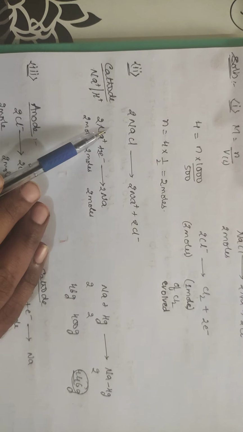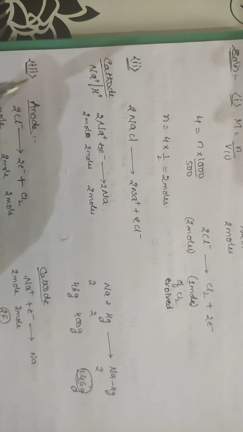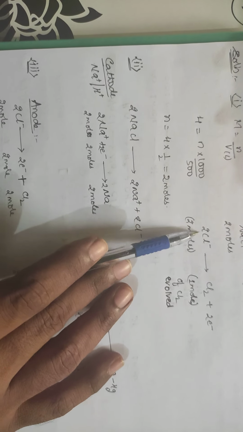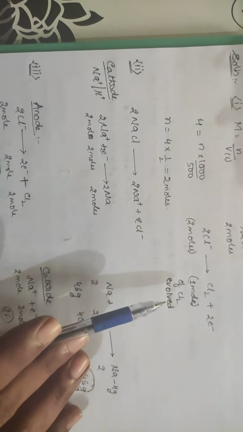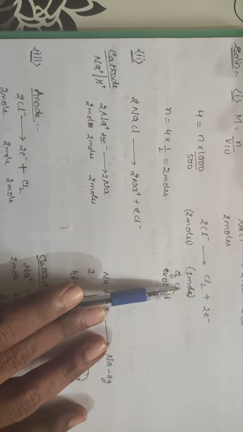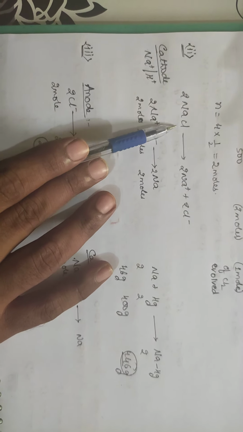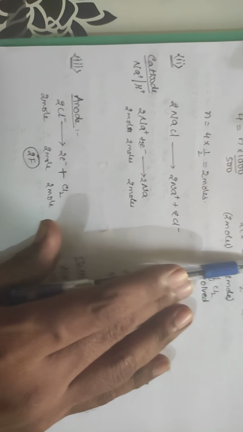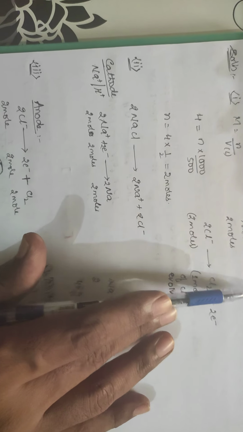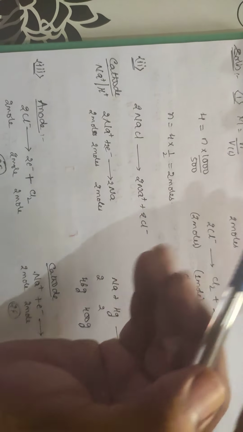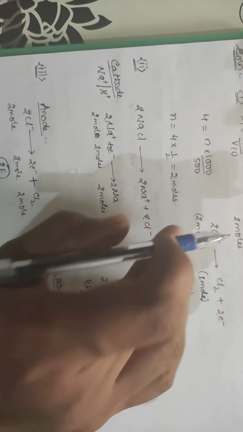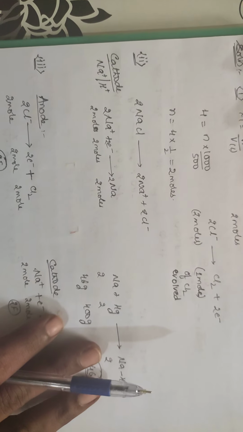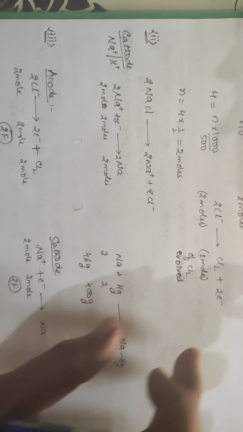Second question is NaCl. You are taking 2 moles of NaCl, so you will be getting 2 moles of Cl minus. 2 moles of chloride forms 1 mole of chlorine, so you will get 1 mole of chlorine. So 1 mole of chlorine is getting evolved at the respective electrode. Sorry students, this is correct.